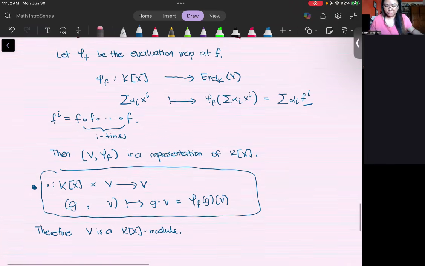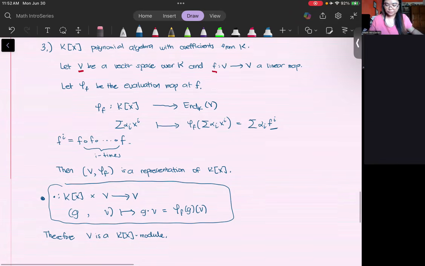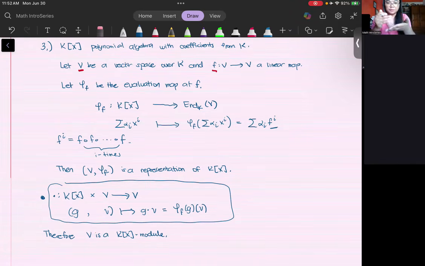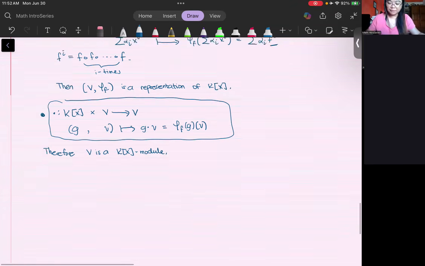Okay, so from a representation, from a polynomial algebra, you have a representation (V, phi_f), and then now we got a module. So there was a process here, and to formally say what happened here, we do that by a theorem.